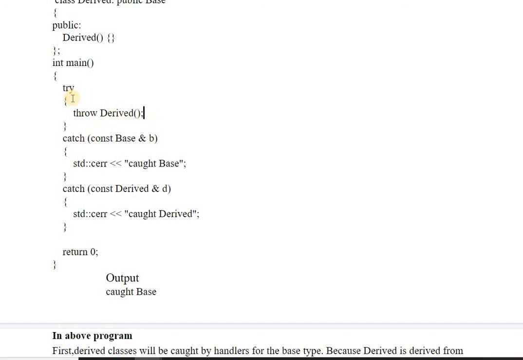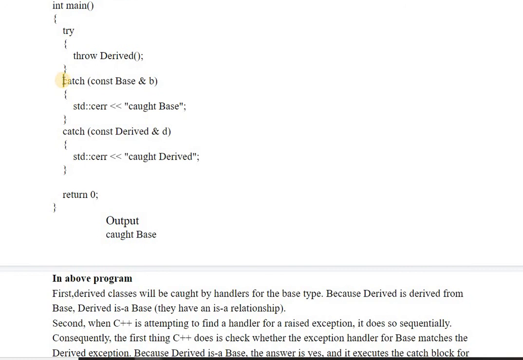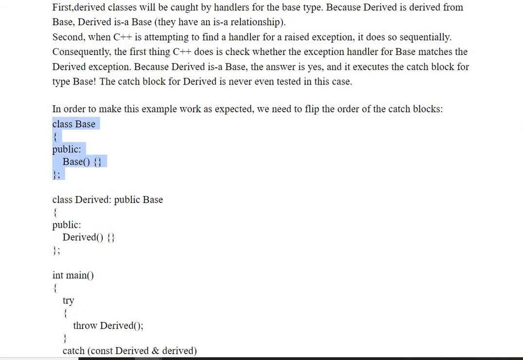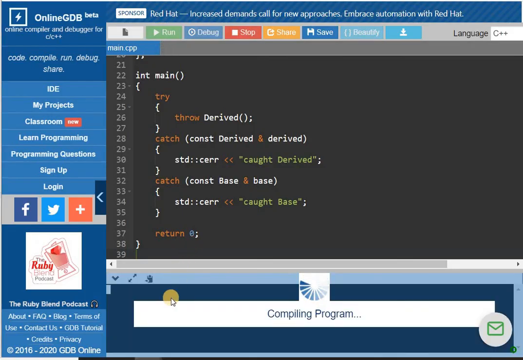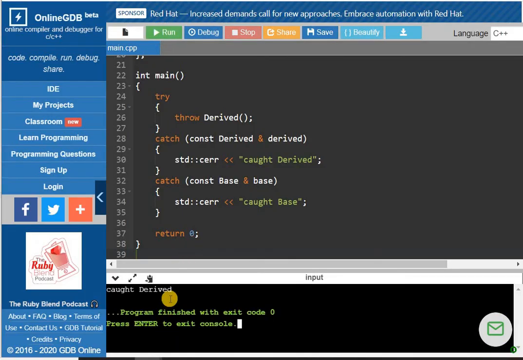This try block has a catch which is first written for the base class object, and then the second time it is written for the derived class object. So what will be the output? In this case, the very first catch statement which is encountered by the compiler will be executed first. That's why it is showing the output as caught base. So we will run this program. As we run this program, it is showing base.